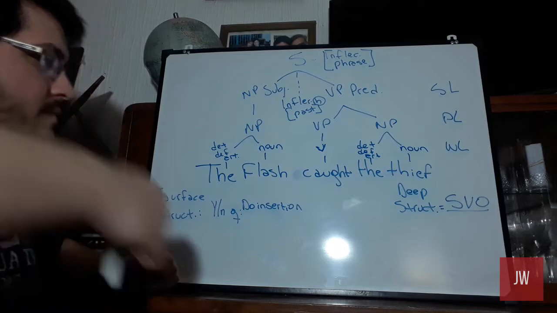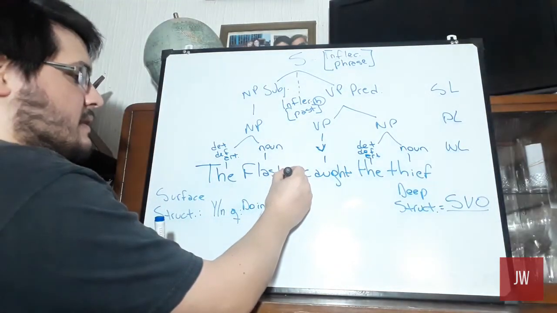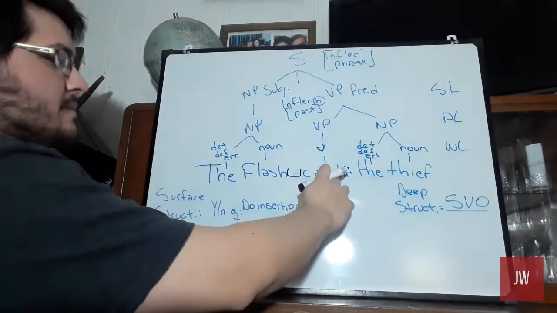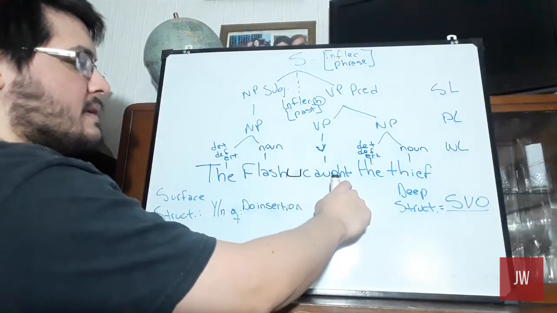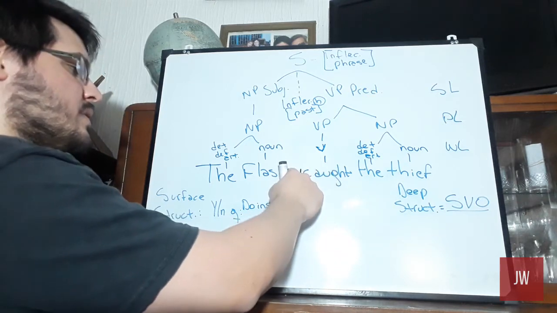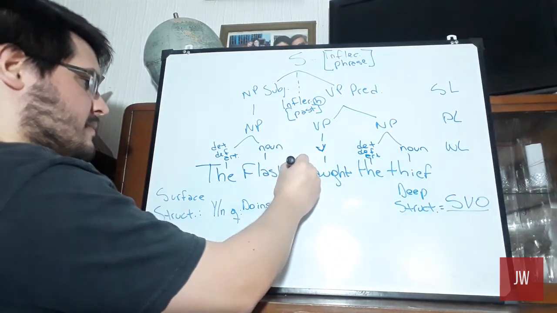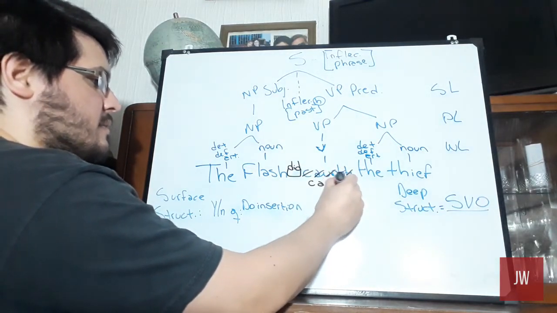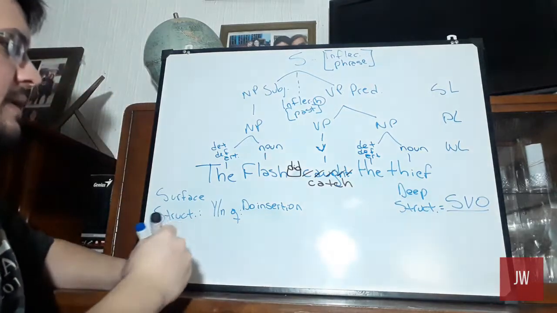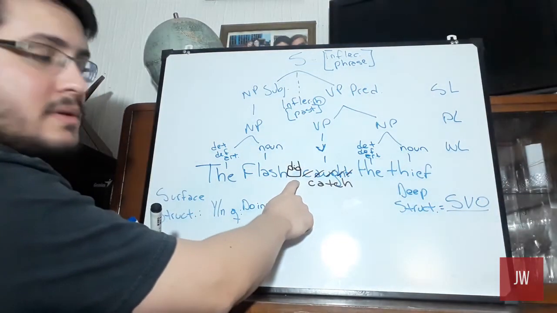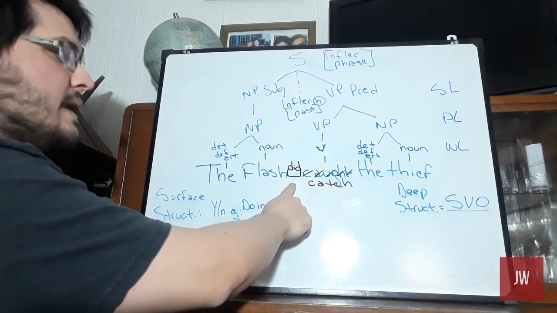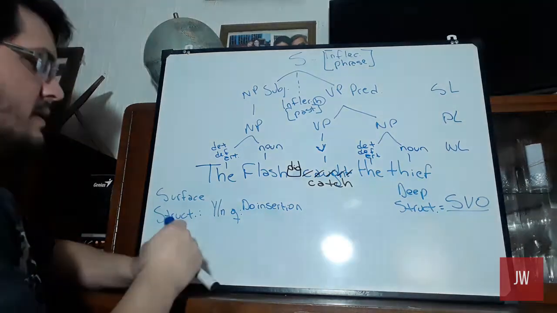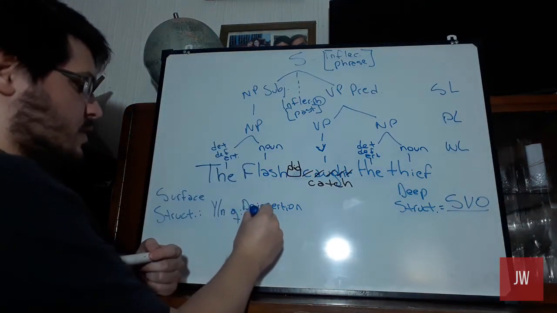To do that, we added it here before the lexical verb, which is the main verb. As this one is in the past tense, we need to also add the auxiliary in the past tense, but changing this verb into the infinitive form, catch, right? That's do insertion, okay? Now, to make it a question, we need to move this auxiliary. That's called do inversion.